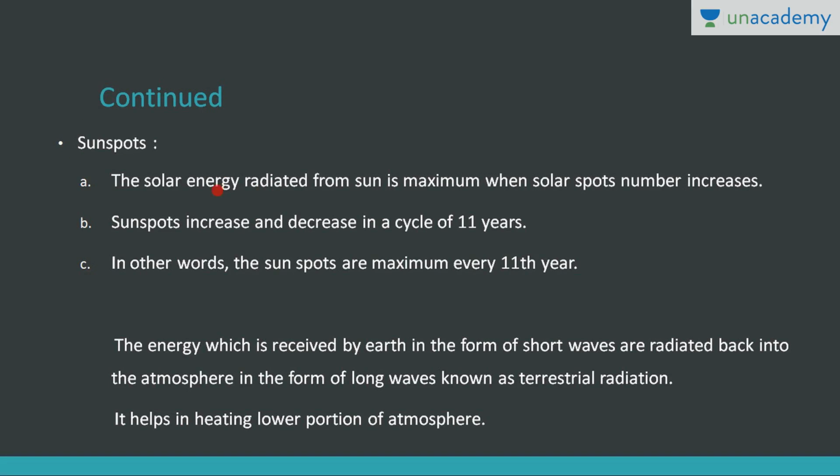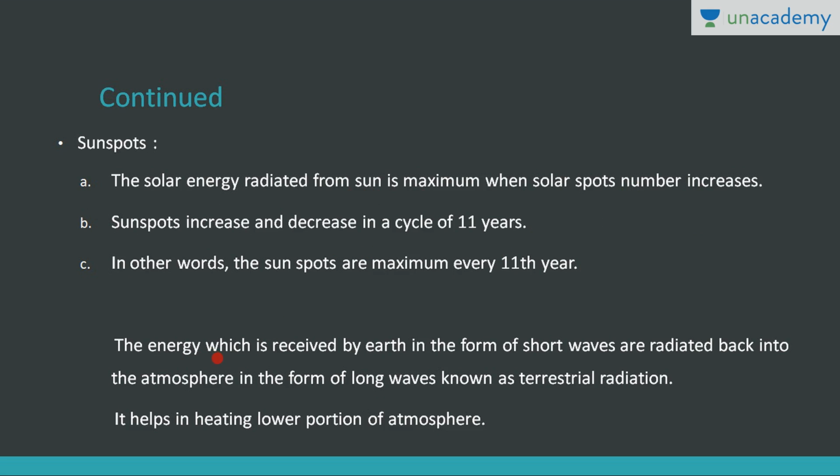Now there is another factor, that is sunspots. The solar energy radiated from the sun is maximum when the sunspot number increases. There is a cycle of 11 years when there is an increase and decrease in sunspots, so the sunspots are maximum every 11th year. Whenever there are more sunspots, the energy radiated from the sun is more. Okay, now this is about insolation.